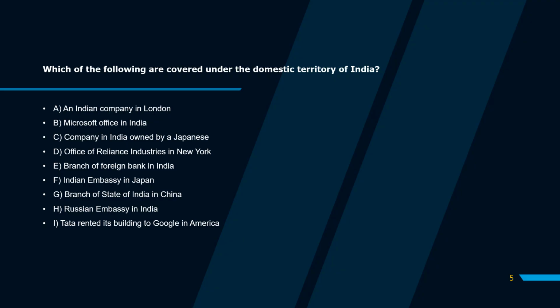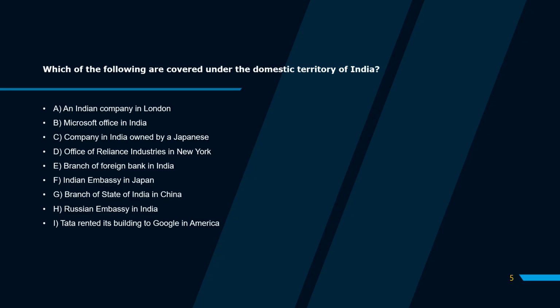Now there is one question for you. Which of the following are covered under the domestic territory of India? An Indian company in London, Microsoft office in India, company in India owned by a Japanese, office of Reliance Industries in New York, branch of a foreign bank in India, Indian embassy in Japan, branch of State Bank of India in China, Russian embassy in India, Tata rented its building to Google in America.